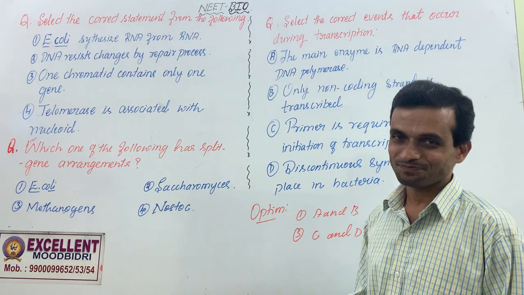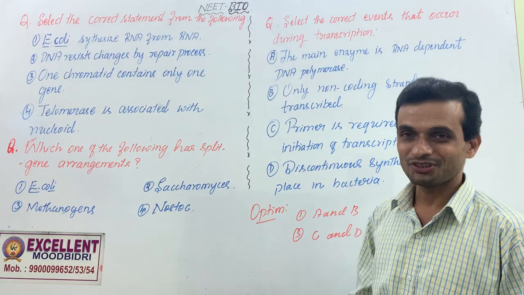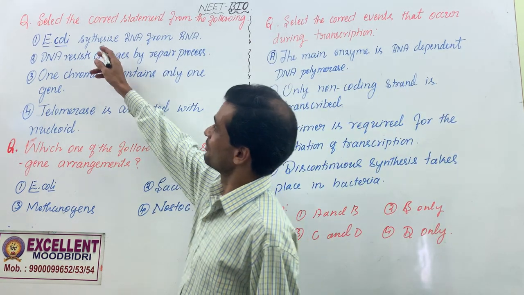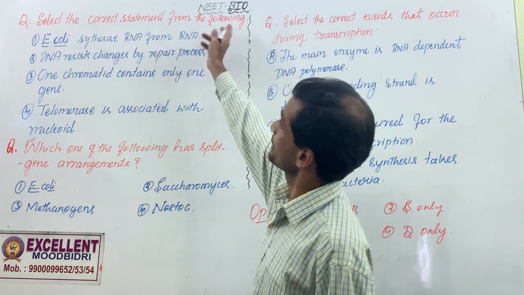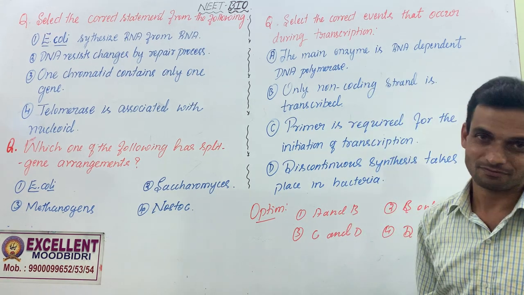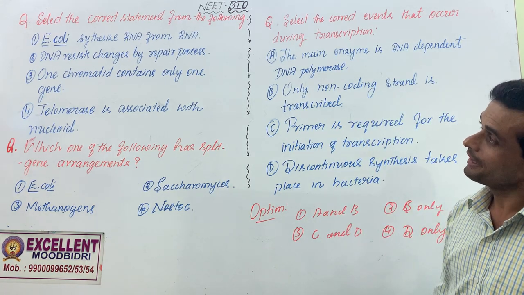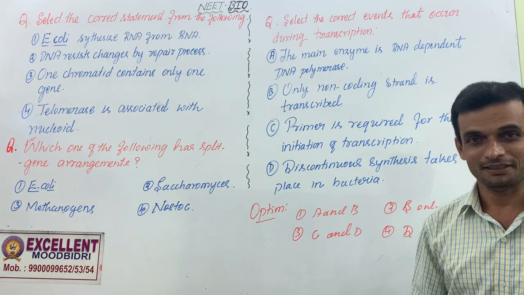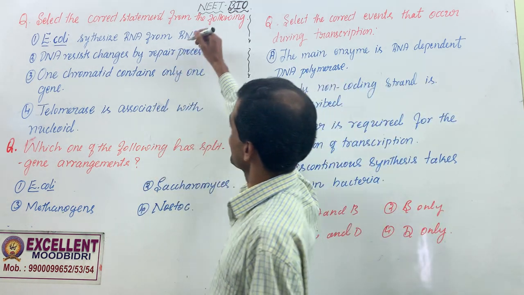Hi everyone, let's go through a few questions of this molecular basis of inheritance. Look at the first question. Select the correct statement from the following. E. coli synthesize RNA from RNA. This is not a correct statement.